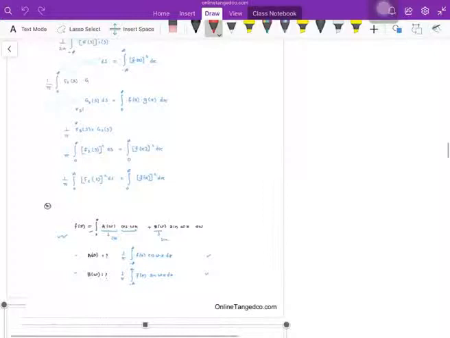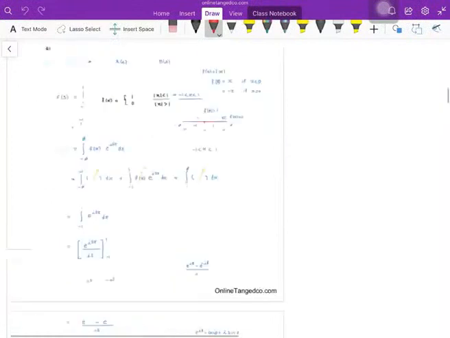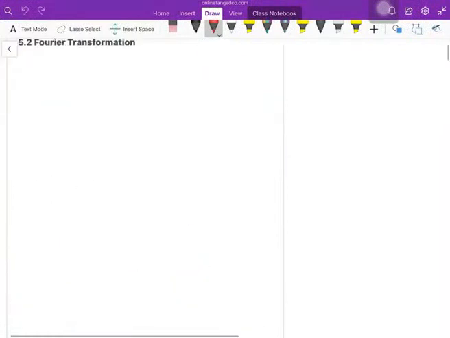Now we'll move on to the Fourier transform. As usual, let me first majorly focus on the exam point of view. Then we'll go to the bonus part.